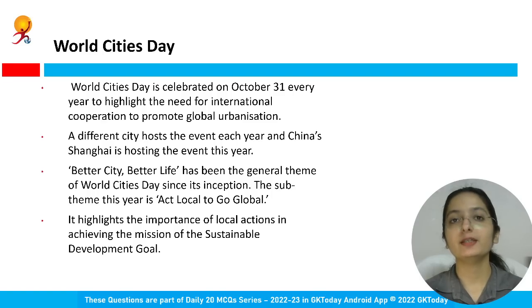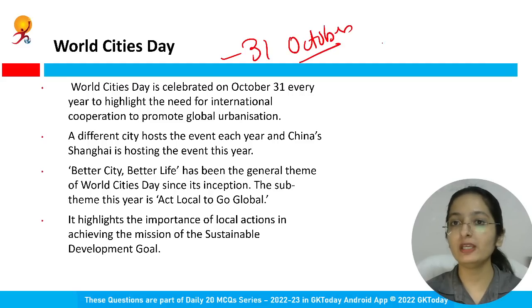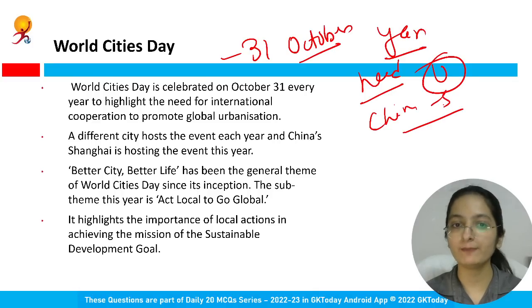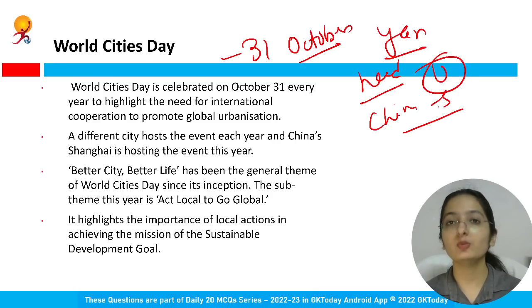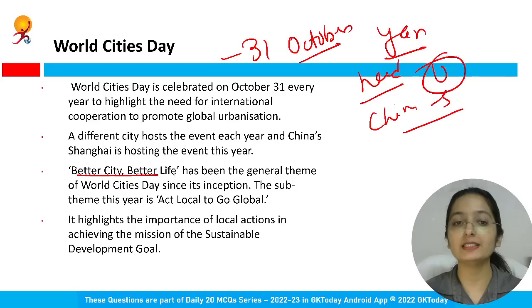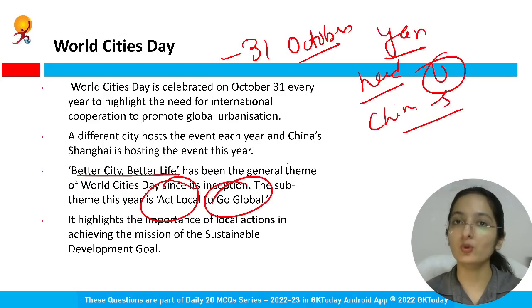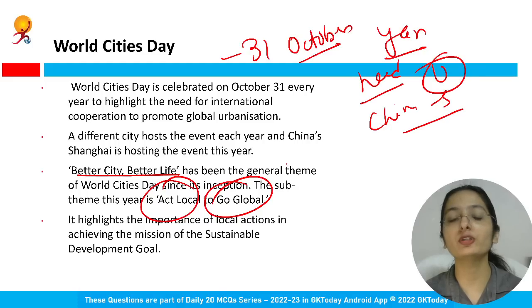Right? See, World Cities Day is celebrated on 31st of October every year. What is the need? Need is to promote global urbanization. Different city hosts this event each year, but this time China's Shanghai is hosting. Since its inception, the World Cities Day general theme is Better City, Better Life. This year theme is Act Local to Go Global. We always talk about it to promote the local actions so as to achieve the mission of sustainable development goals. So that is the highlight.